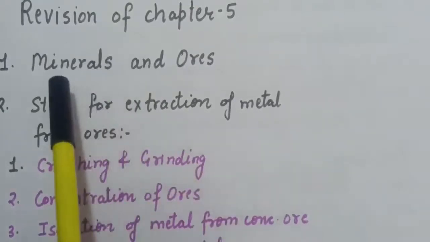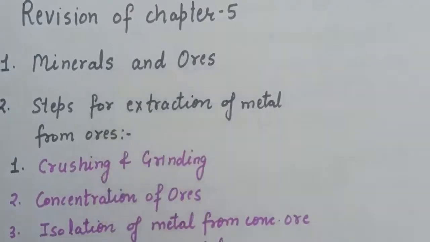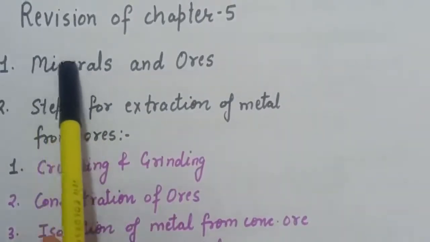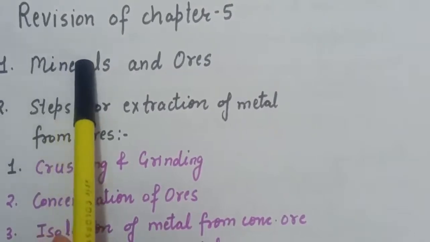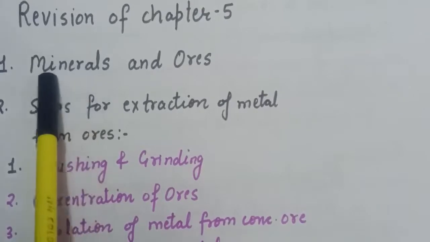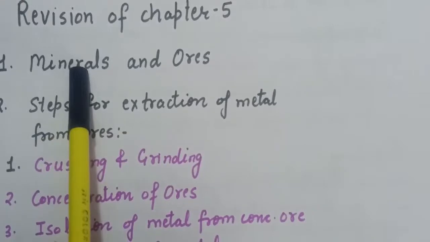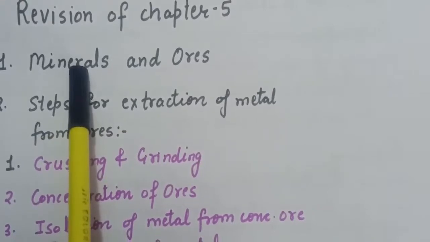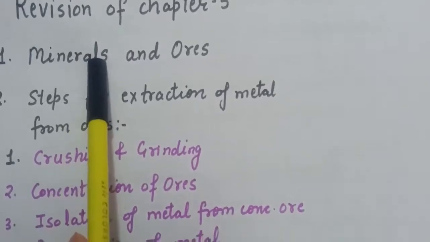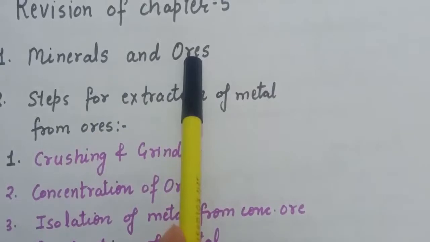So first is, what are minerals and ores? And the answer is, minerals are naturally occurring chemical substances in the form of which metal occur in the earth along with impurities. Those are known as minerals, and the mineral from which the metal is conveniently and economically extracted, that is called an ore. So from here we can say that all ores are minerals, but all minerals are not ore.